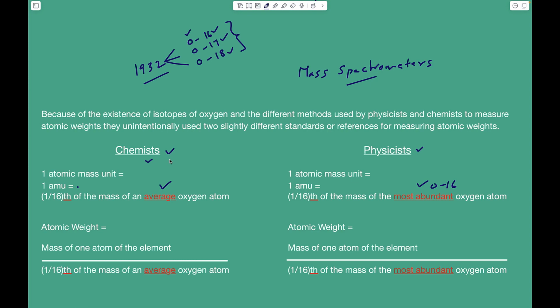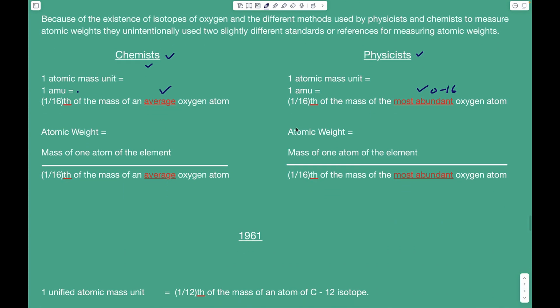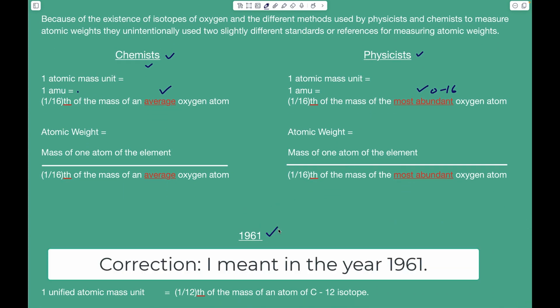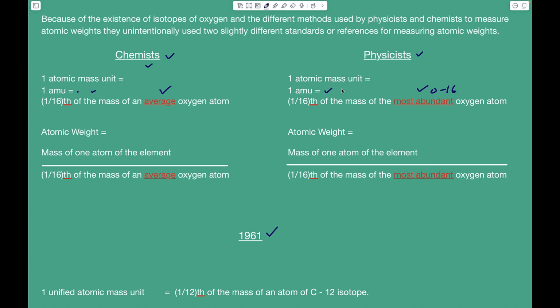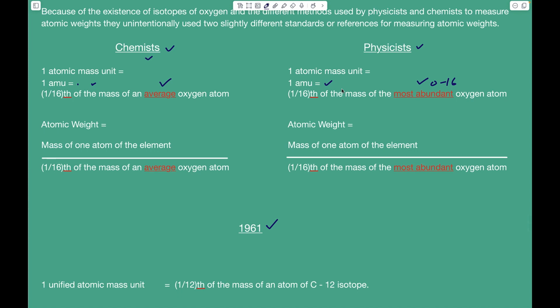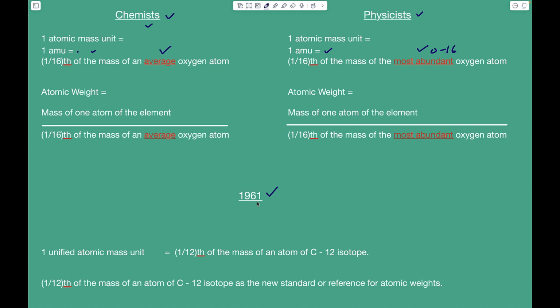And after living with this difficulty for many years, in the year 1961, they both agreed to replace their individual AMUs with a single new standard. That is why in 1961 we came up with a new standard that is called Unified Atomic Mass Unit, and by definition it is equal to 1/12 of the mass of an atom of C12 isotope.